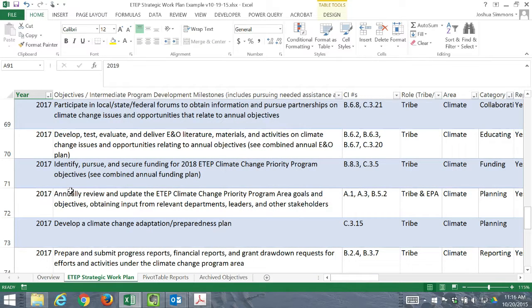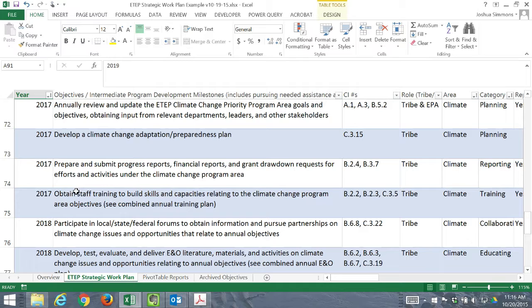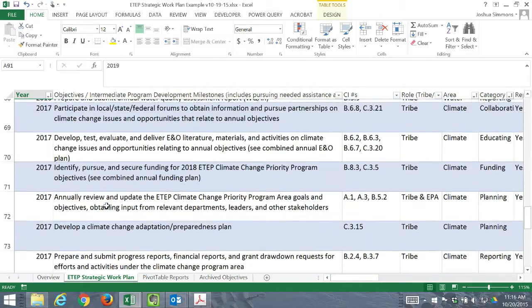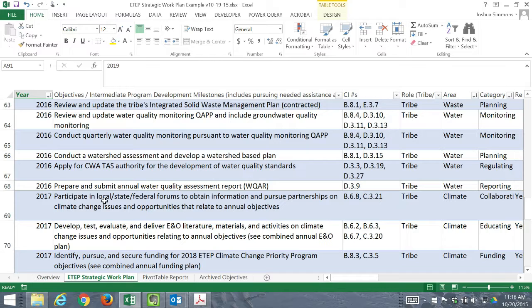By the end of 2016 or in early 2017, this plan should be updated, and 2016 should be archived, and objectives for 2020 should be added, so that the updated plan would actually be for 2017 to 2020, the 4 years of 2017, 2018, 2019, and 2020. In addition to adding objectives for 2020 and archiving objectives for 2016, there should be a review and a revision of all the objectives in between.